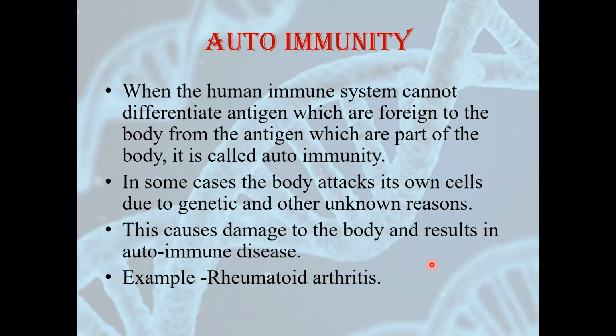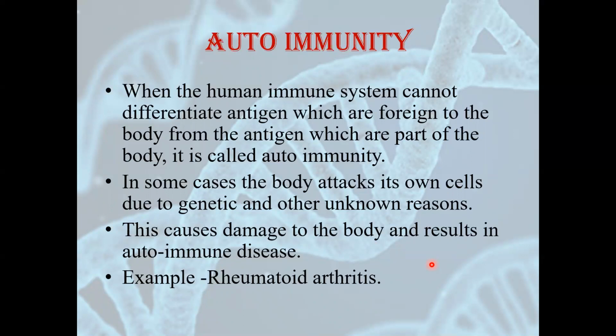Now, another interesting topic of immunity is autoimmunity. As I said earlier, our body has a capability of differentiating between self and non-self parts, right? Like what are the parts of our body, and what are the parts which are not of our body. It has the capability. Now, in some cases, our body will not be able to differentiate between these things. That means it will not be able to understand whether the part that is present in our body is actually ours or it has come from outside. So what it does is start attacking our own body parts.